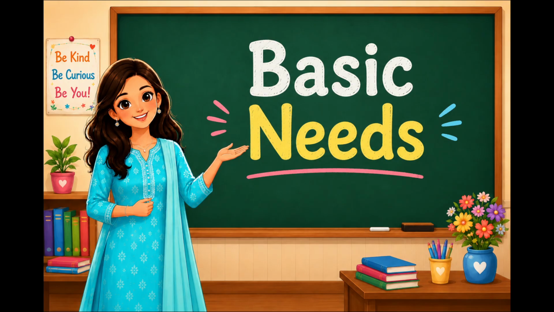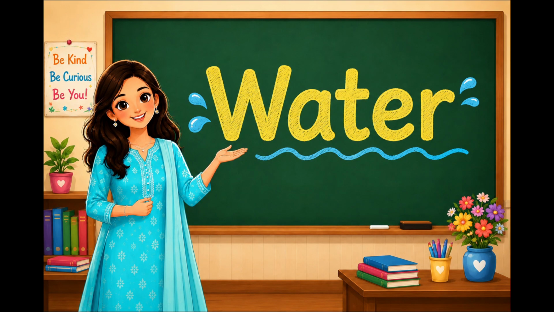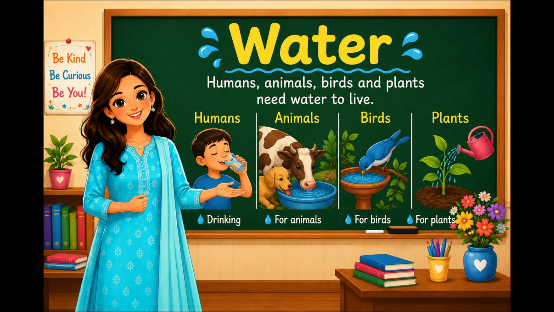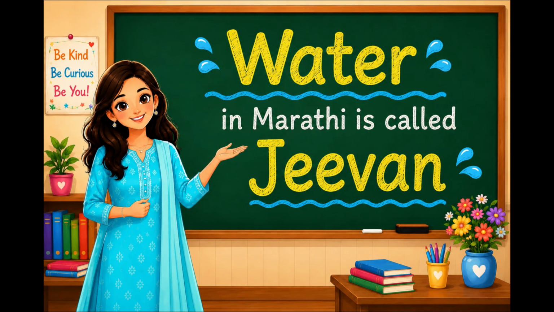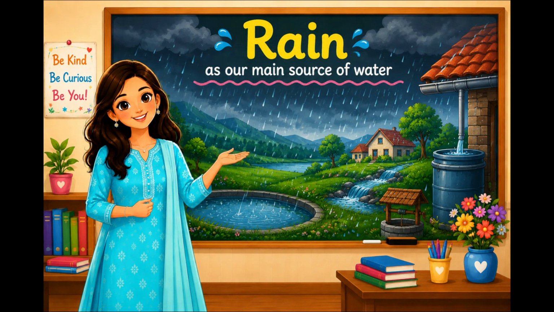Now let us learn about our basic needs. Water. Everyone, that is humans, animals, birds and plants, need water to live. That is why in Marathi it is called Jeevan, which means life. Rain is our main source of water. Water belongs to everyone. It is a shared public resource that every living creature has a right to.